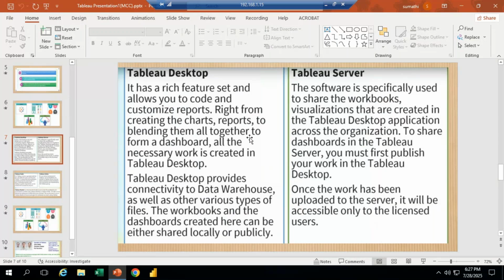But whatever visualizations we created, we can't export or publish to another person. We can save them in our system only. And if I install Tableau Desktop, we can't use this software permanently. This is only a 14-day trial version. After 14 days, we have to install Tableau Desktop again if we want to practice.